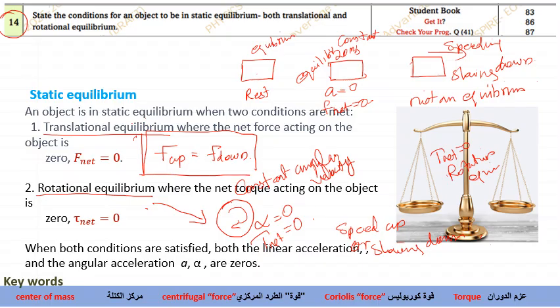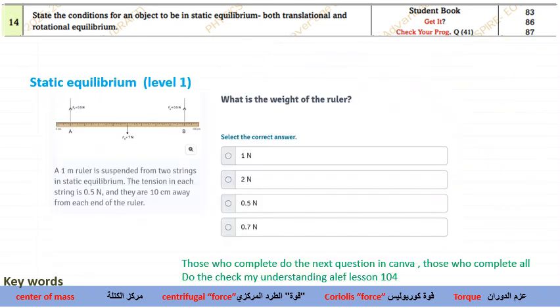And what about the next one? See, the next is in connection with torque. So when it comes to torque, clockwise torque will be equal to counterclockwise torque. Okay, so clockwise torque must be equal to counterclockwise torque. No worries, we'll deal with questions in connection with that so that you will get an idea. Okay, let us go to the next.